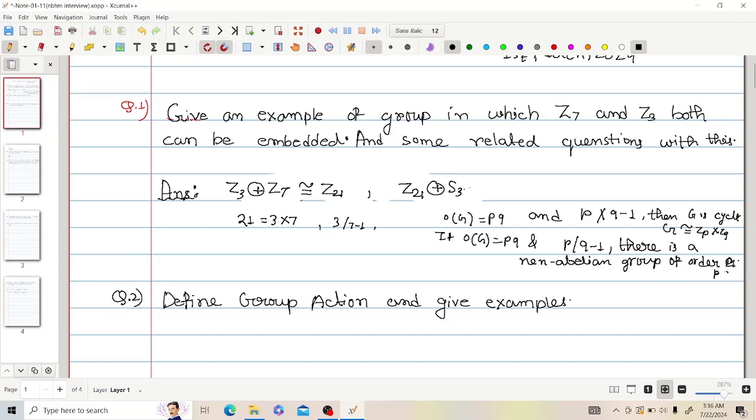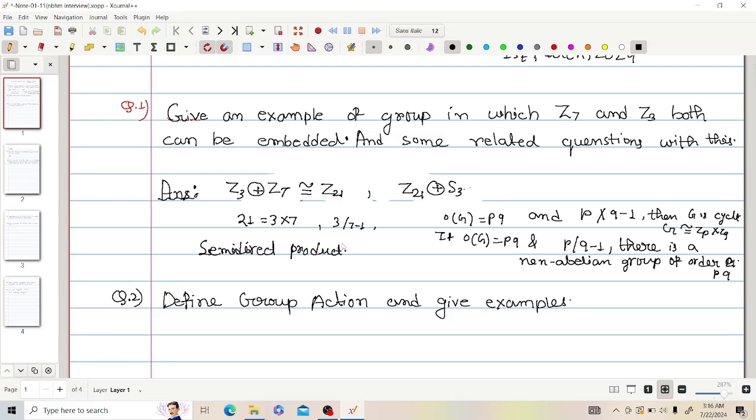And this non-abelian group can be constructed using a semi-direct product. I told them this theorem, and that this type of group can be constructed using a semi-direct product.